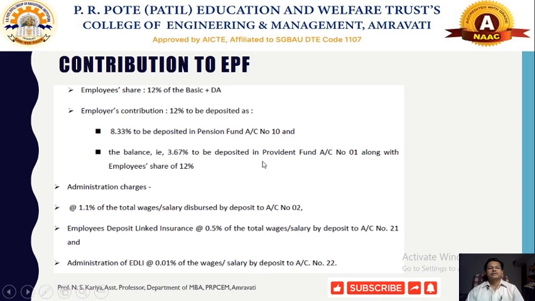So in the provident fund account, 12% plus 3.67%, meaning 15.67%, will be deposited in the provident fund account only. And the employer's remaining 8.33% goes to the pension fund. Apart from that, there are some administrative charges to maintain the employee provident fund schemes, so as to provide the benefit to the individual employees.